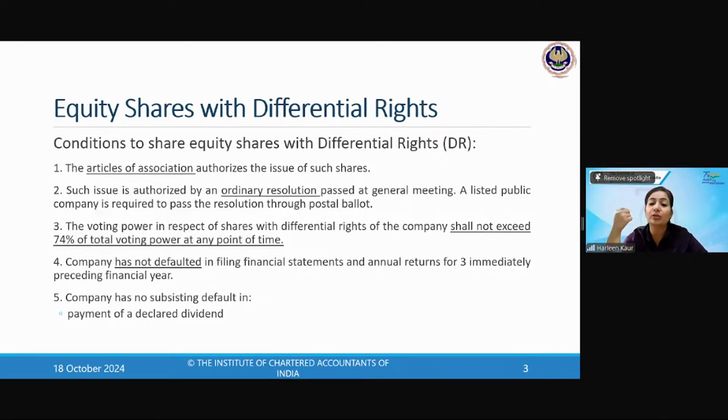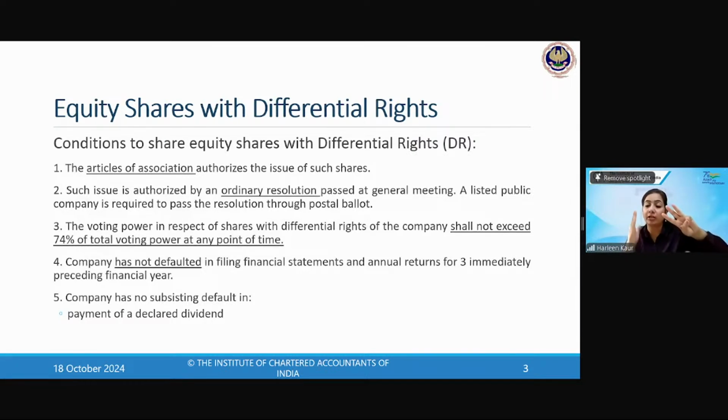Then this issue shall be authorized by the OR. The OR has to be passed in the general meeting, and this OR shall be passed through postal ballot. So you're not inviting the shareholders; even by post, they can send their resolutions and their consent. And what is the total voting power given to the differential rights shareholders? It shall never be more than 74% of the total voting power. So 100 is the total voting power, and 74 will be the voting power of the differential voting rights.